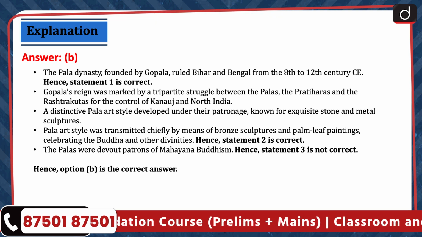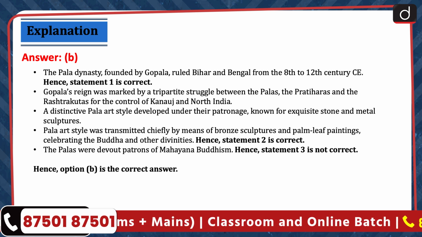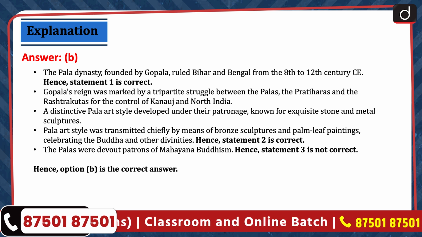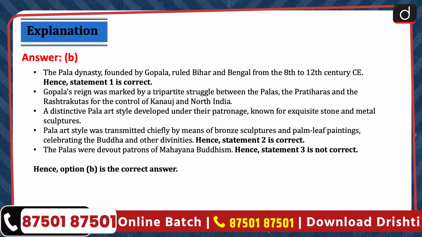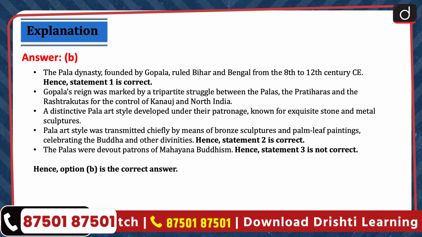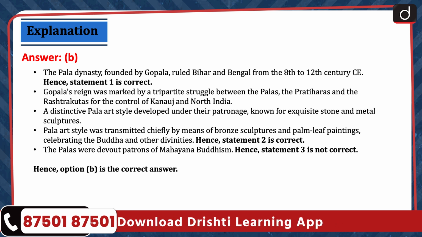The Pala dynasty founded by Gopala ruled Bihar and Bengal from the 8th to 12th centuries CE. Hence, statement 1 is correct. Gopala's reign was marked by a tripartite struggle between the Palas, the Pratiharas, and the Rashtrakutas for the control of Kannauj and North India. A distinctive Pala art style developed under their patronage, known for exquisite stone and metal sculptures.